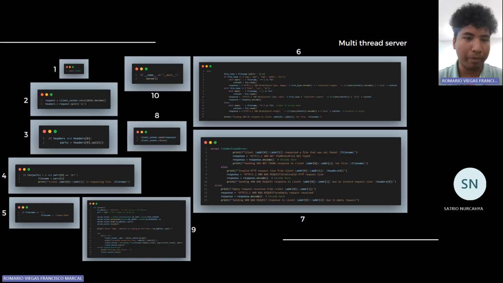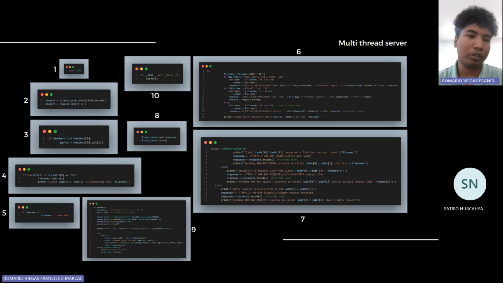So let's go from the beginning. In the first lines, we can see import socket and import threading. The second one, request is equal to client socket recv 1024 decode. That means we try to accept the client data with a maximum of 1024 bytes that will be stored in buffer memory.